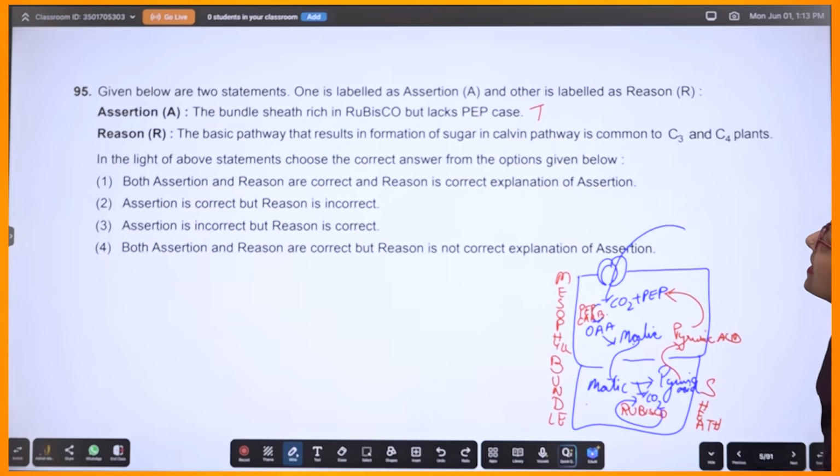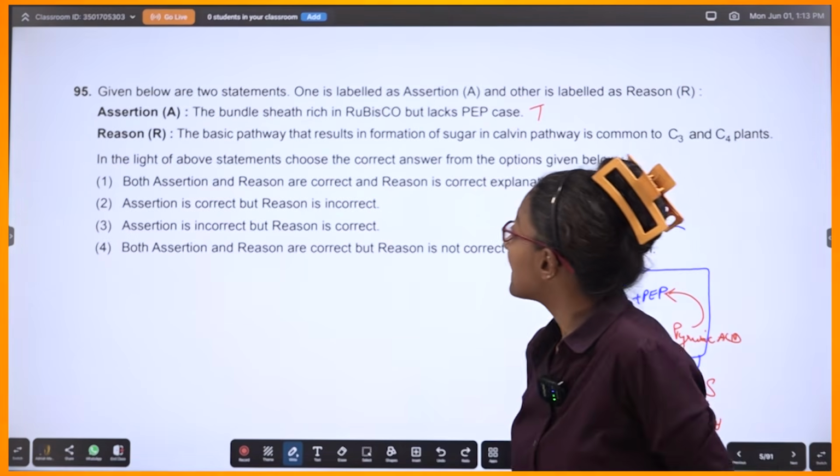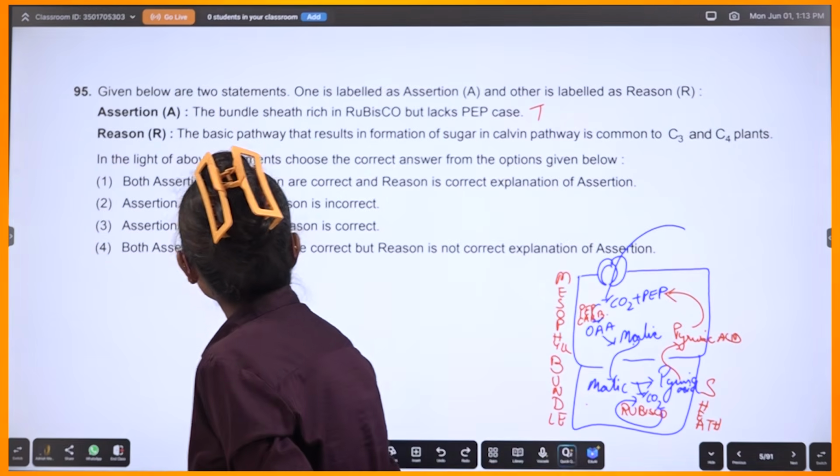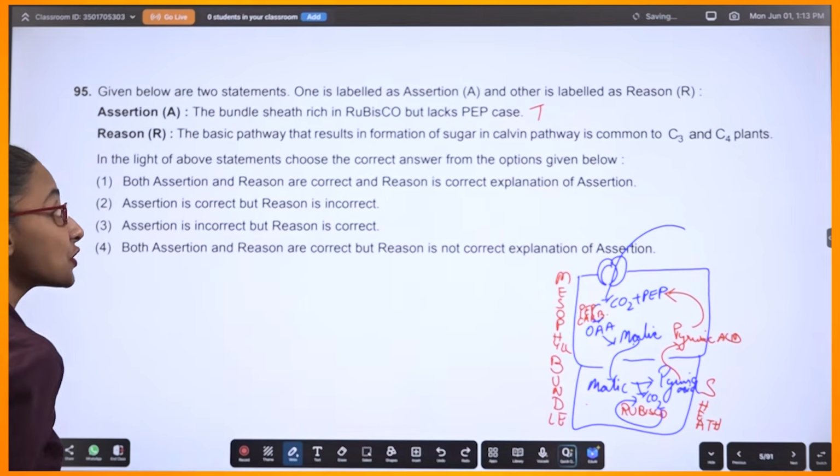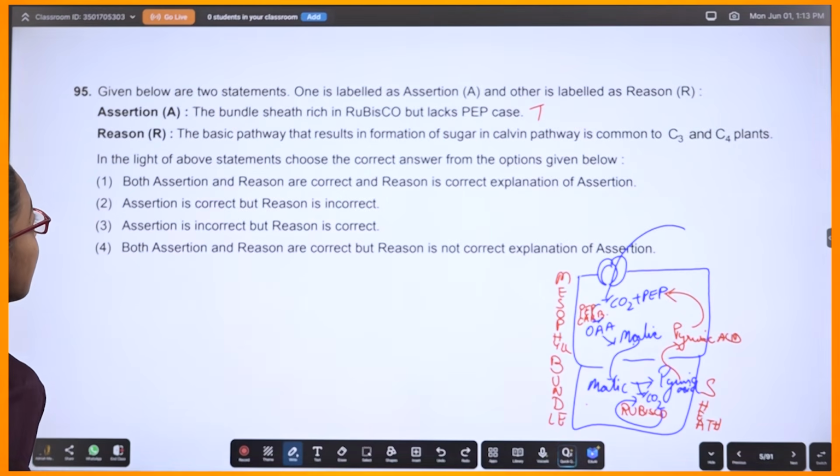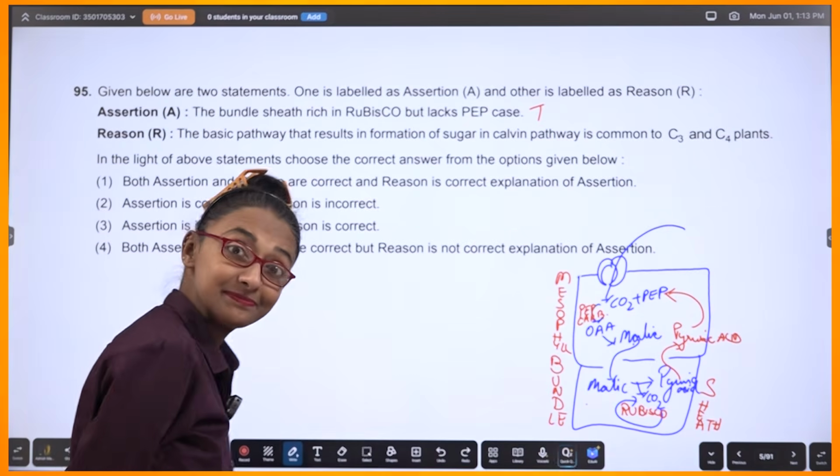Now let's read the reason they are giving. The basic pathway that results in formation of sugar in the Calvin cycle is common to C3 and C4 plants. I see.